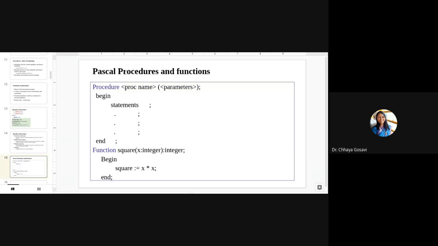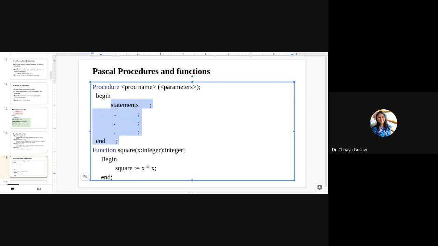In Pascal, as I told you, there is a difference between procedure and function syntax. There is a keyword called procedure. This is a keyword. Then the name of the procedure, for example, add, and parameters, and then semicolon. Begin and end, to start and end the procedure. In C language, we have curly braces. In Pascal, we have begin and end keywords and a list of statements.